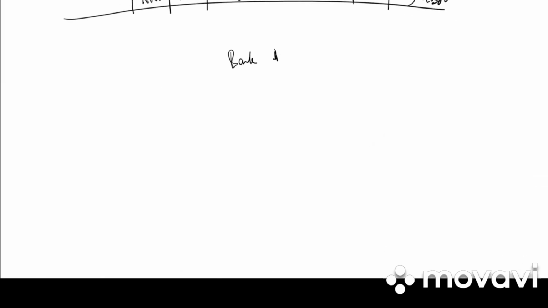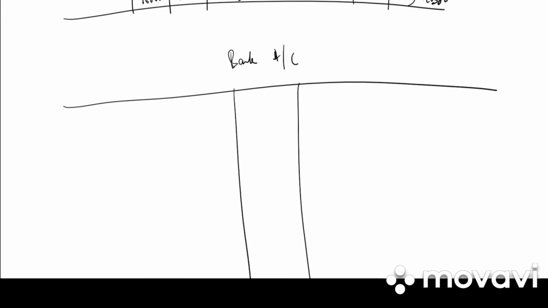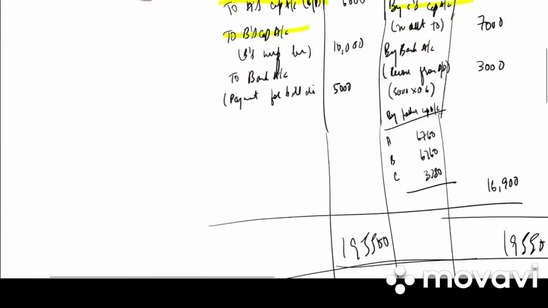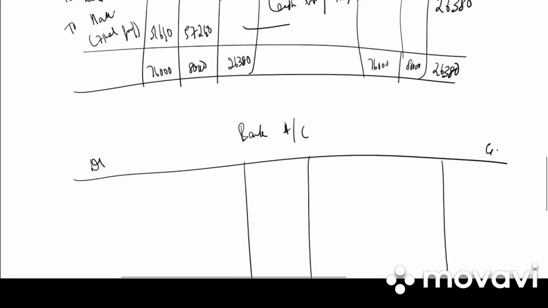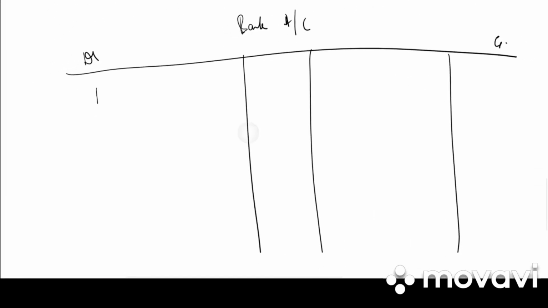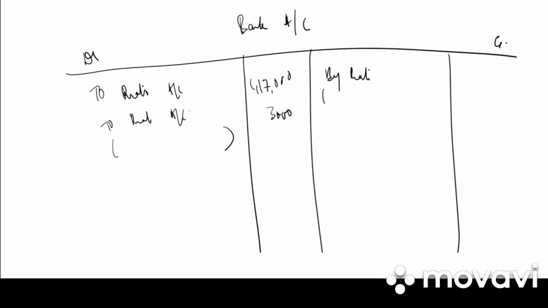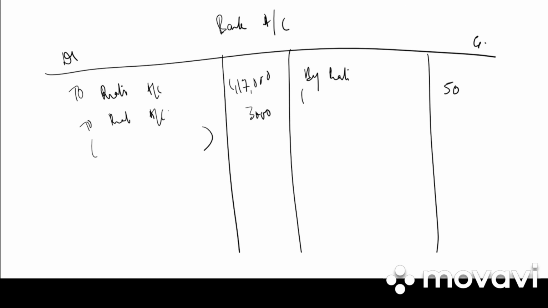Last we prepare bank account. We have particulars, amount, particulars and amount, debit side, credit side. So there is no balance of bank account. On the debit side we have realization account 1,17,000. Again to realization account, recovery from bills receivable dishonored, please write it in the bracket. Then on the credit side by realization in bracket payment for bill discounted 5,000.